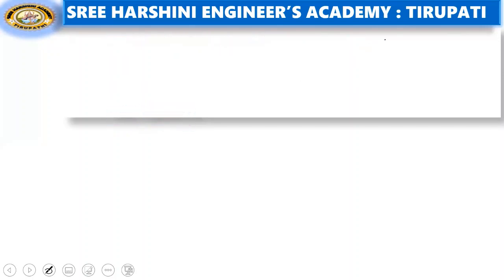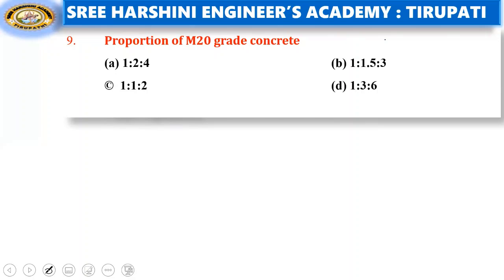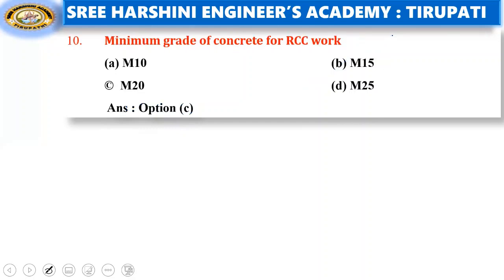Coming to the next question. Proportion of M20 grade concrete: 1:2:4, 1:1.5:3, 1:1:2, 1:3:6. So option B is the right answer for M20 grade concrete proportion mix, 1:1.5:3. 10th question. Minimum grade of concrete for RCC works. M10, M15, M20, M25. That is, minimum grade of RCC work is M20.